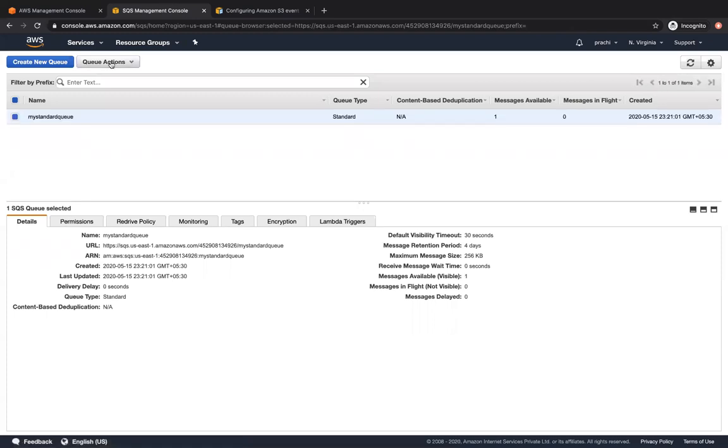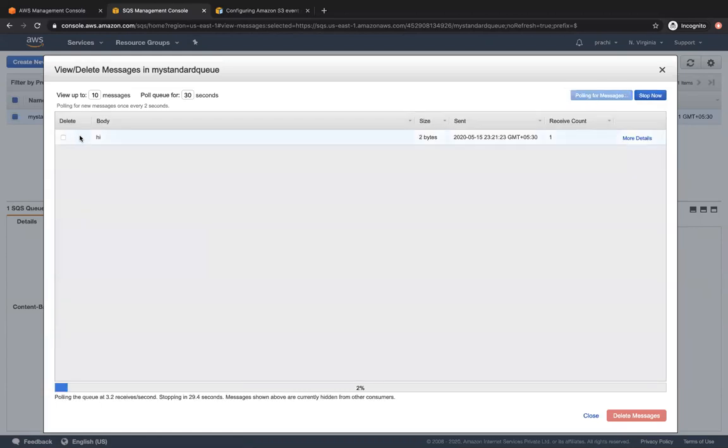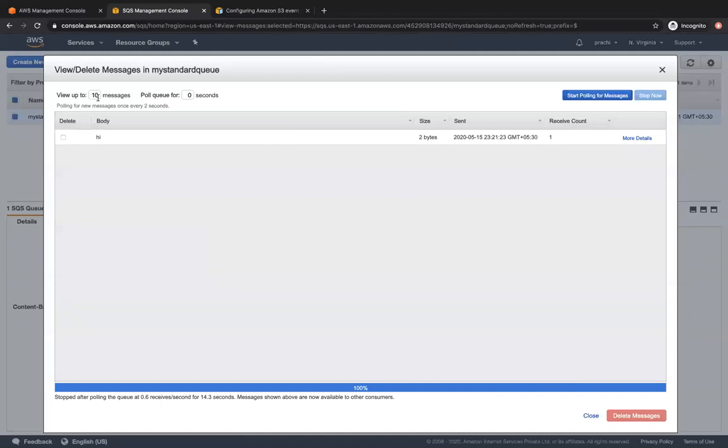So now once you click on view or delete messages over here, you can start polling for your messages. You can see that one message called hi is there. And right now it's configured for long polling. But if you want short polling, you have to set this as 0 and you're going to go with start polling. Let's see, short polling, sorry. And this is how many messages that you want to receive. So now if you click start polling for messages, yes, this is short polling. But when you go for more number of seconds, it's called long polling, right?